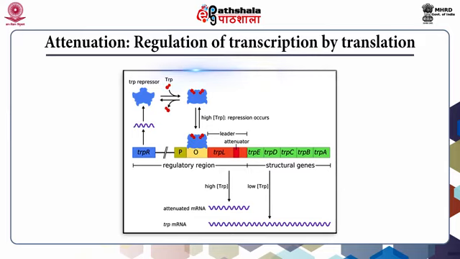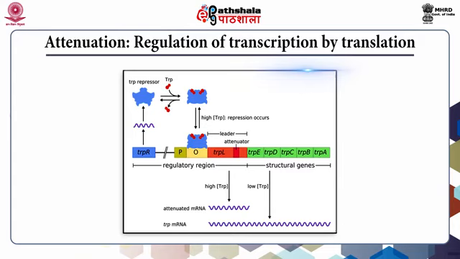Whether or not the termination occurs is determined by the secondary structure of the mRNA at the attenuator region. There are 2 possible structures of mRNA. In one form, mRNA folds to establish a double-stranded region known as the terminator hairpin that causes termination of transcription.